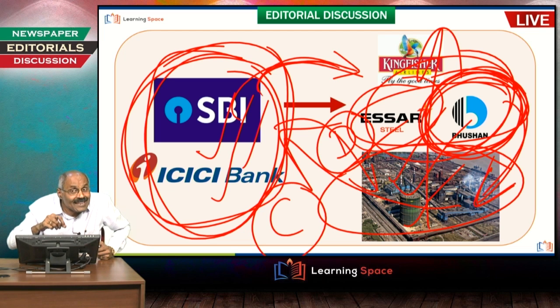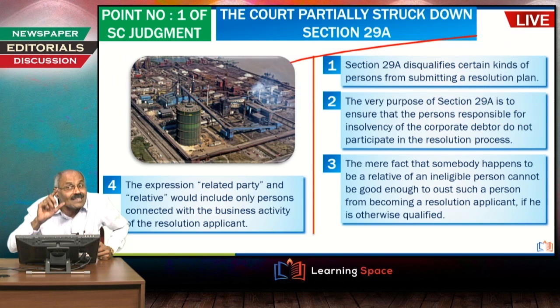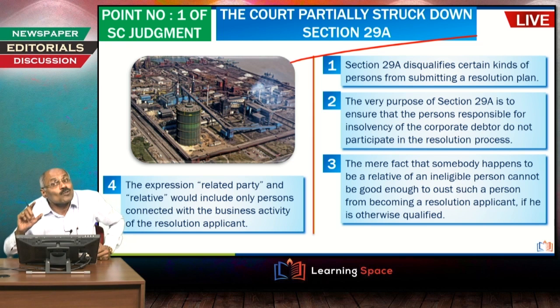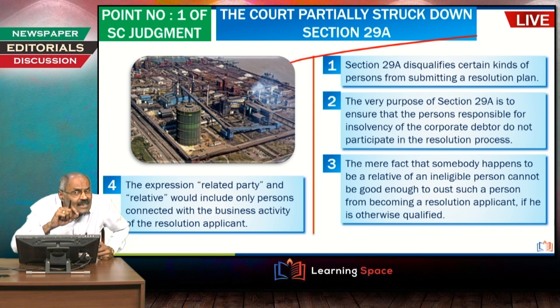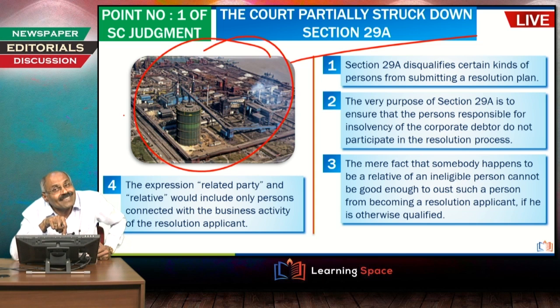And the Supreme Court said, why are you barring the relatives? Relatives may not be associated with this company. Then under those circumstances, don't ban them, don't bar them. So that is the point struck down by the Supreme Court. If at all relatives, related parties are related to this company, related to this business activity, then bar them.